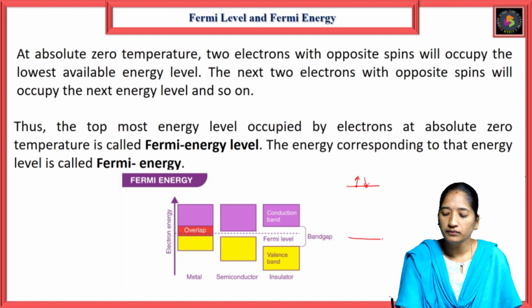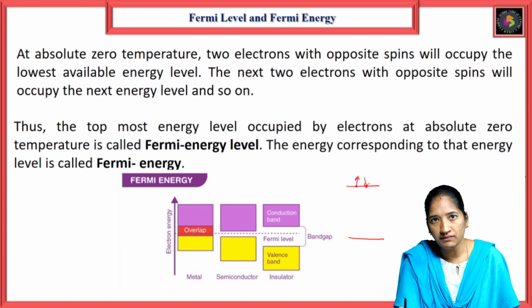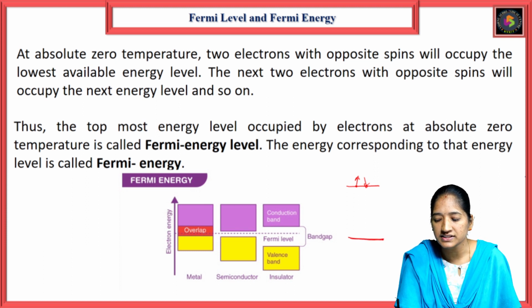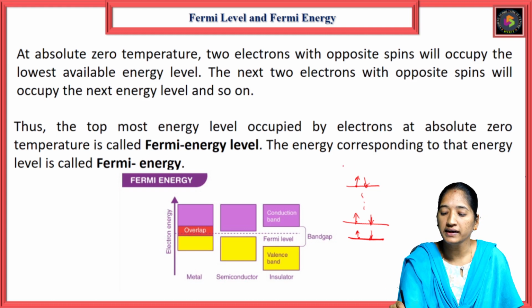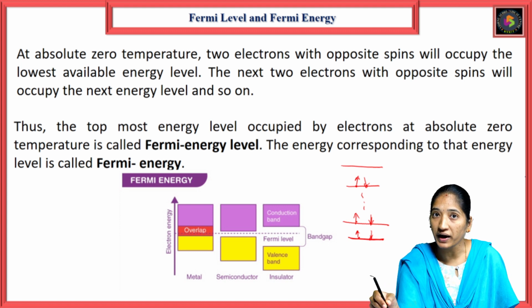So the levels each consist of 2 electrons with opposite spin, and then the next level with another 2 electrons with opposite spin, and it goes on like that. The highest energy level occupied by electrons with opposite spin is called the Fermi level.